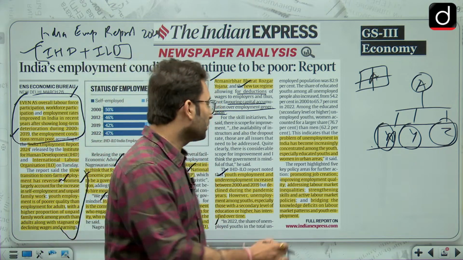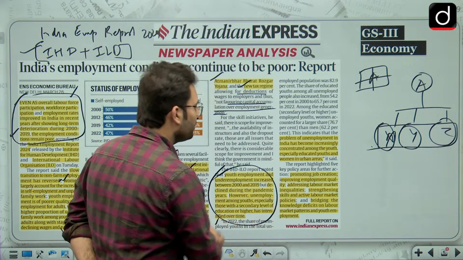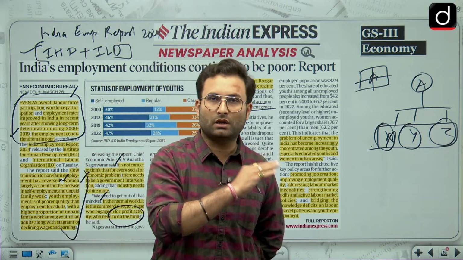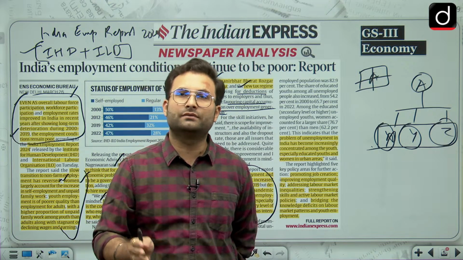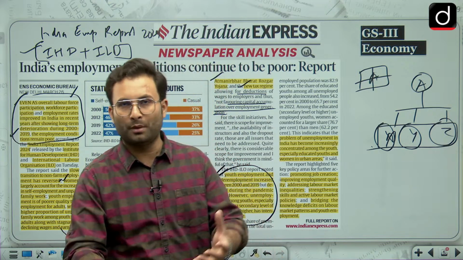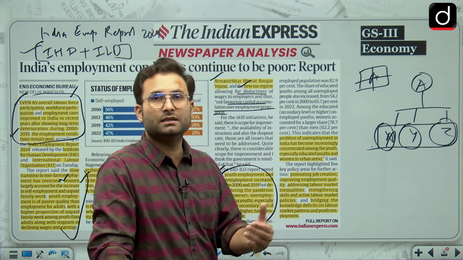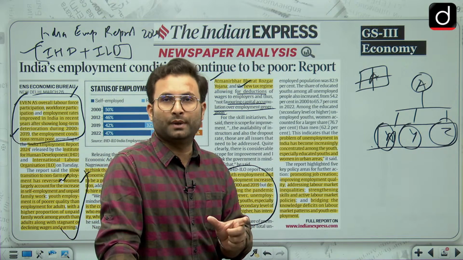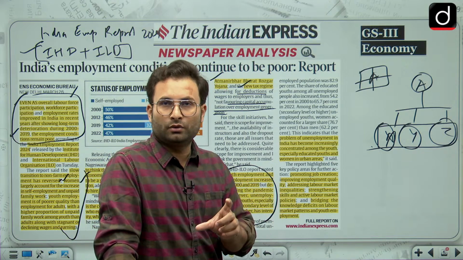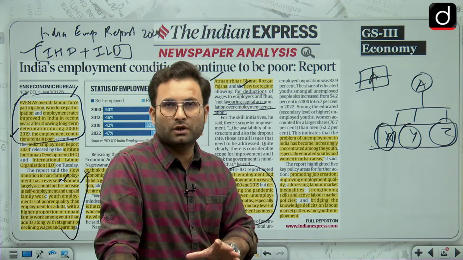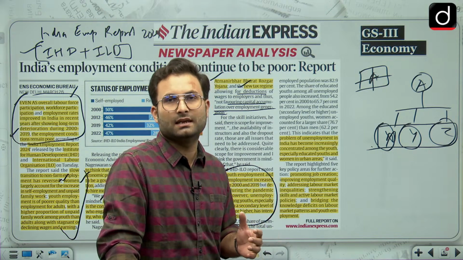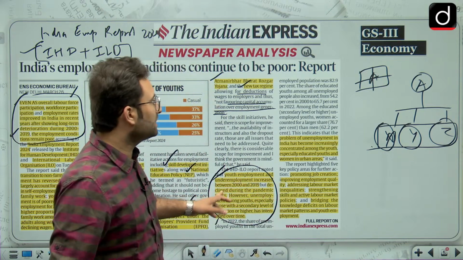Okay, so ultimately what they are saying here is that the unemployment was increasing in 2000 to 2019. Afterwards, we have seen that there is this employment opportunities which has increased. But the thing is, for those people who are graduated, or you can say those are educated people, for them these opportunities are less.